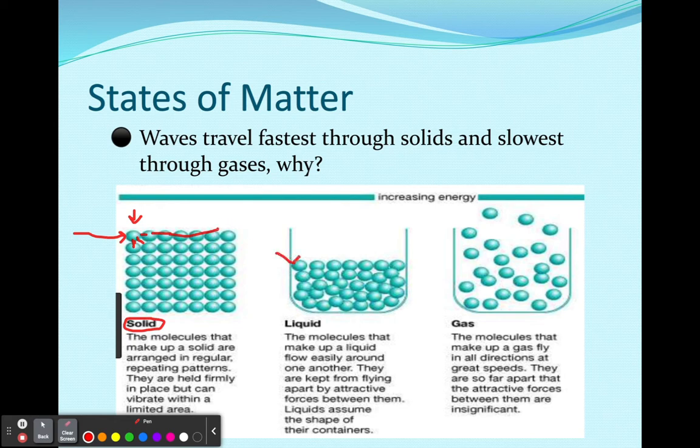In the liquid, we hit this. Well, now it has a little bit of space it has to move to. So it's going to take a little longer, a little more space before it hits it. So liquids transfer waves a little bit slower. And then the slowest would be the gas.